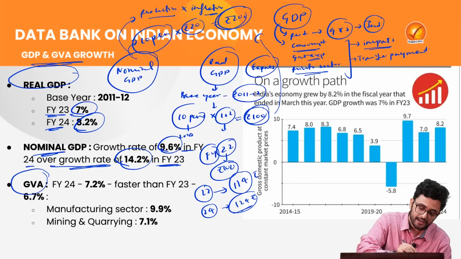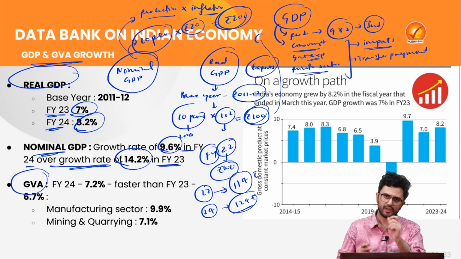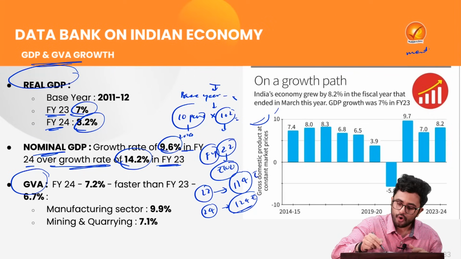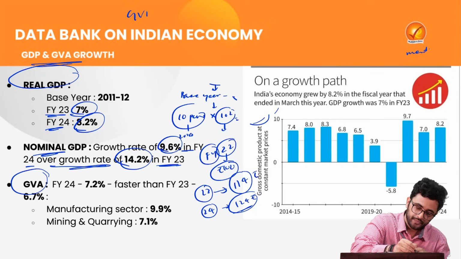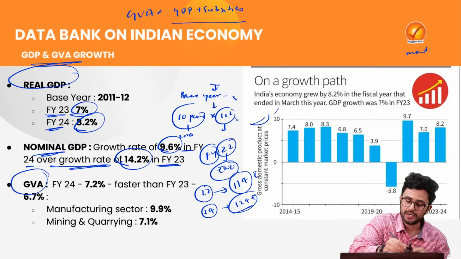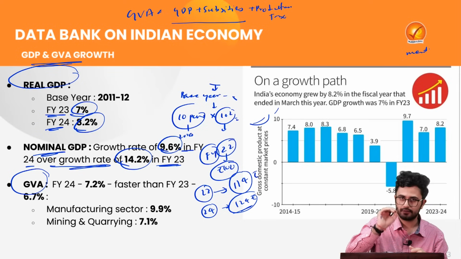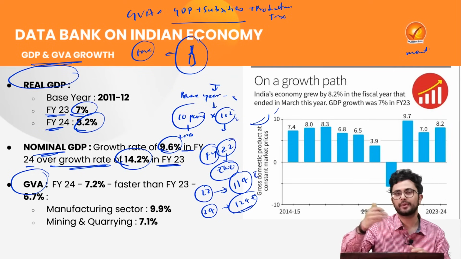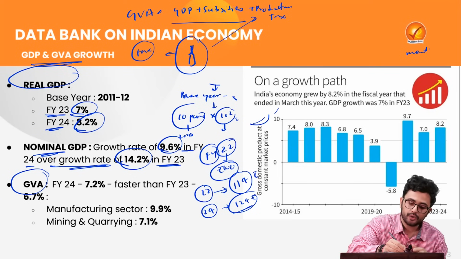Then it is saying that the gross value addition. What is gross value addition? Let's try to have a quick understanding of that as well. Gross value addition is basically your total GDP, plus here we are going to add any subsidies which are provided by the government. Here we are going to add the production tax. What is production tax? Try to understand this. Let's say I am producing a bat. To produce this bat, there were several taxes which I had to pay to the government. That will be included there.